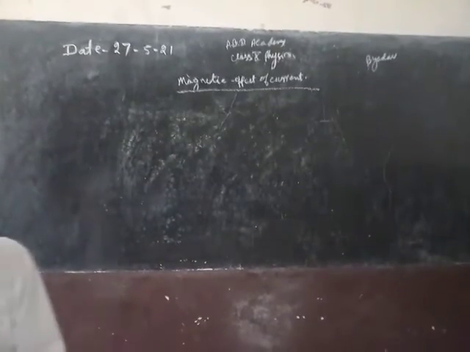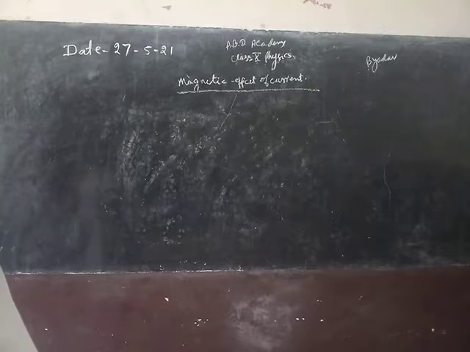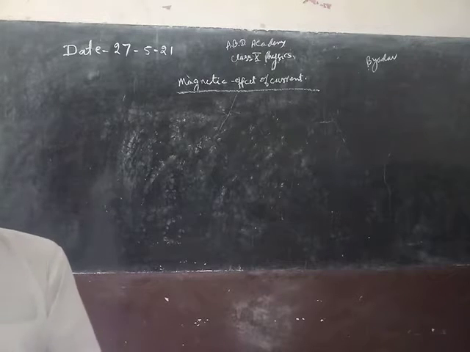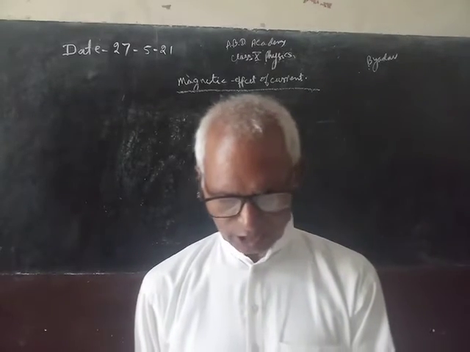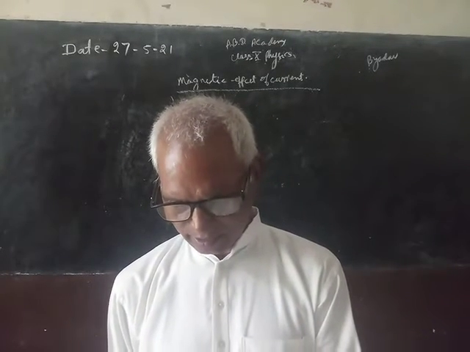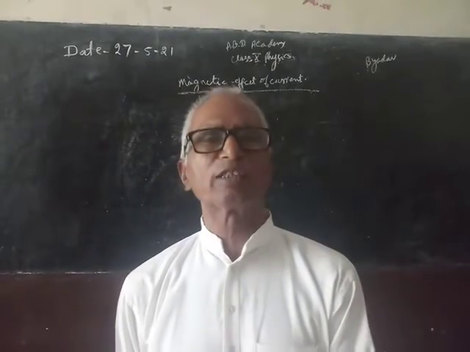So first, here in your book, magnetic field is given. I am just telling about this. The space surrounding a magnet in which magnetic force is exerted is known as magnetic field.